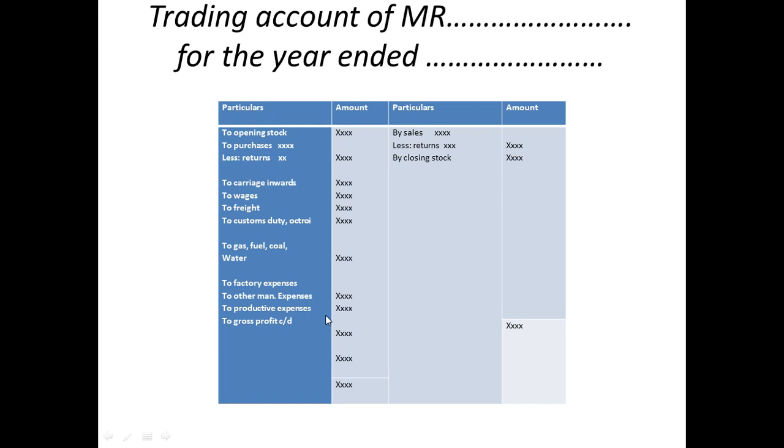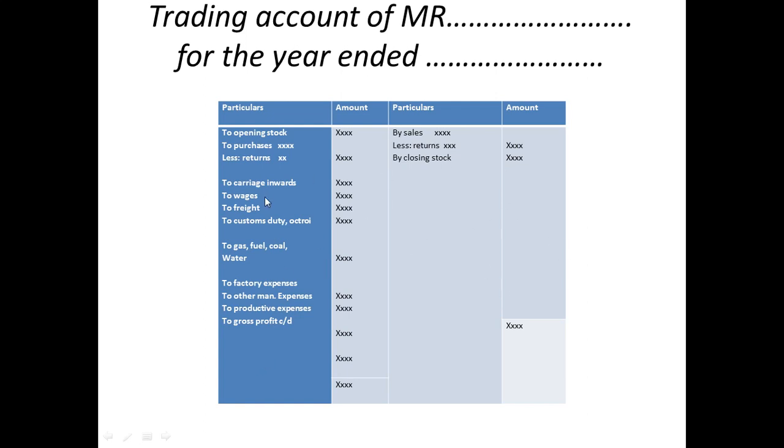Now you have to take all the incomes on the credit side. Closing stock is nothing but the leftover stock at the end of the year after manufacturing and all. If something is left over, you're going to use it in the next year, isn't it? So that is the reason you write it on the credit side, because it's an income for you. And you deduct all the expenses related to the manufacturing point, and the remaining balancing figure is nothing but the gross profit.